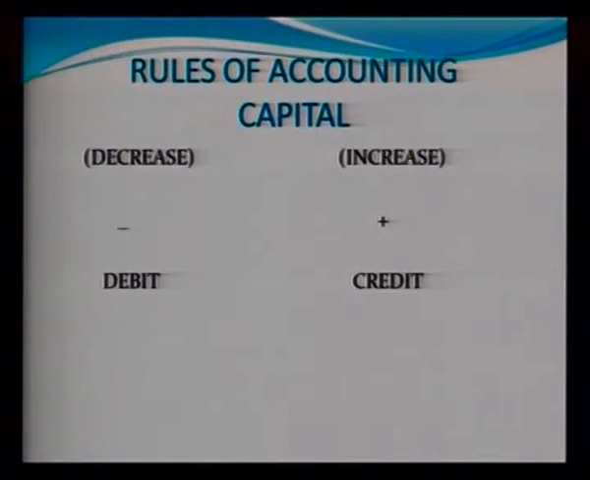What are the other rules, sir? The next category is the capital account. This is the same as the liability category. If we decrease capital, that will be shown on the left hand side. If we increase it, that will be shown on the right hand side. So capital is almost the same as in the case of liability. All the increases in the value of capital will be shown on the credit side and the decreases in capital will be shown on the debit side.